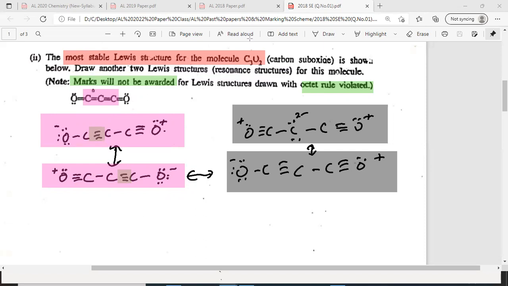The first two structures? None of you. One pink and one grey. One from the first one and one from the second. Okay, good. Now anyway, you can draw any two of this.